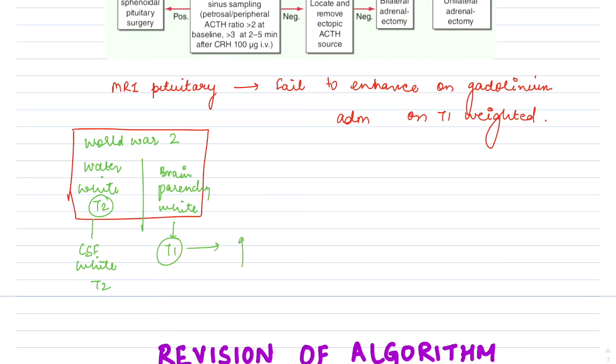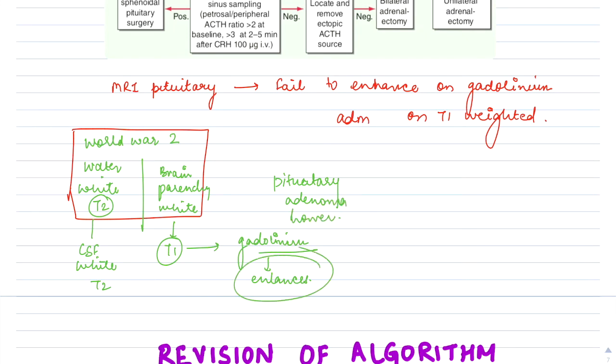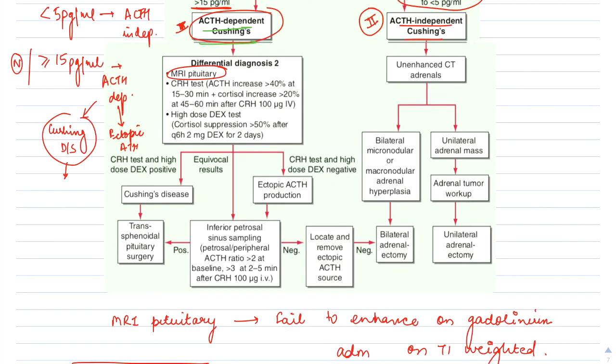And on gadolinium administration, the brain parenchyma enhances. But the pituitary adenoma, however, fails to enhance on gadolinium administration. So MRI pituitary is the investigation of choice to diagnose a pituitary corticotrope adenoma,